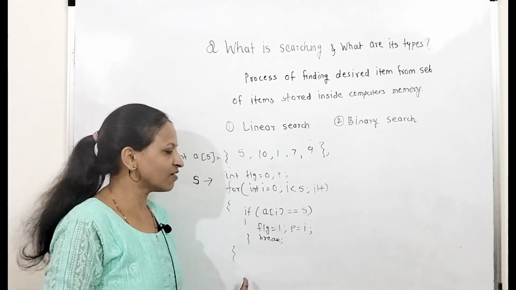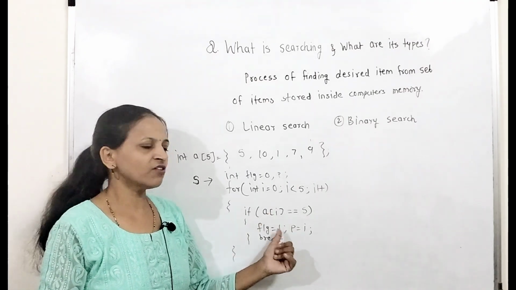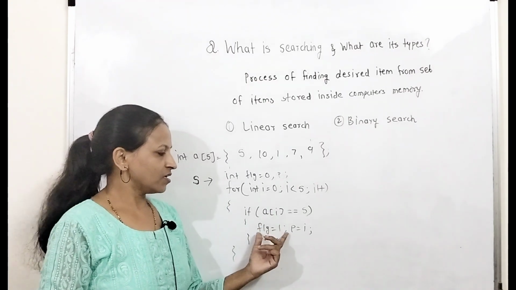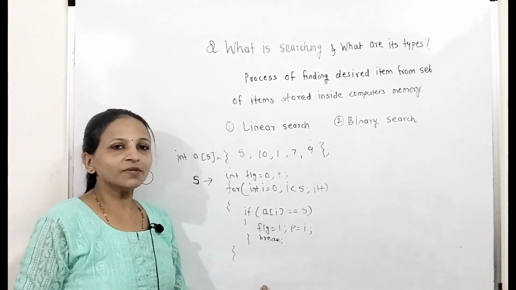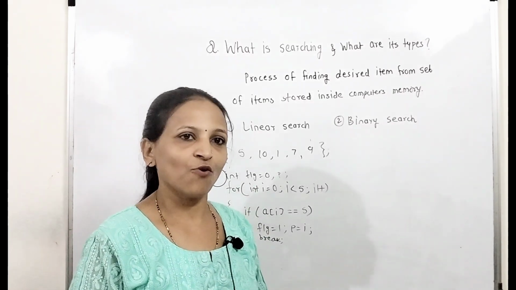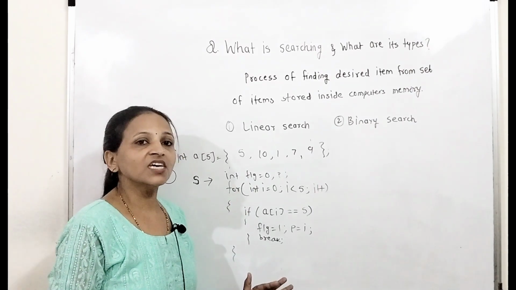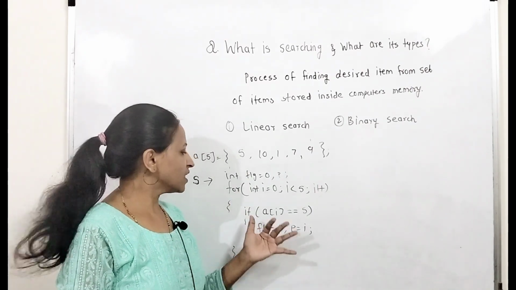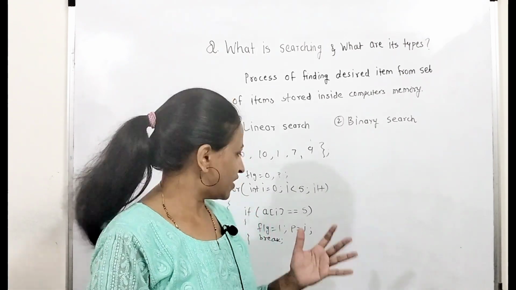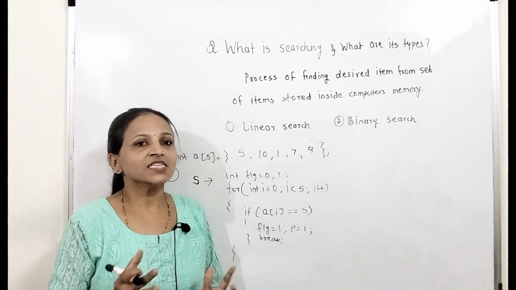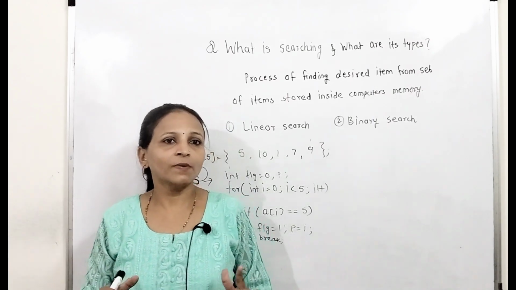If flag is 1, then we can definitely say that number found at position p. Whatever value of i, we have to store inside p in the loop, in this if only. Now if flag is 0, we can say that element not found. After the loop you have to check the value of flag only. What we are doing here, we are just comparing the search element with each and every element of that array. If an element matches, then we can say that element found, otherwise not found. This is the technique of linear search.